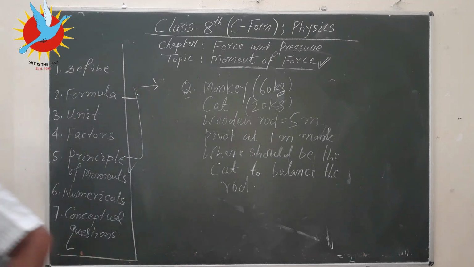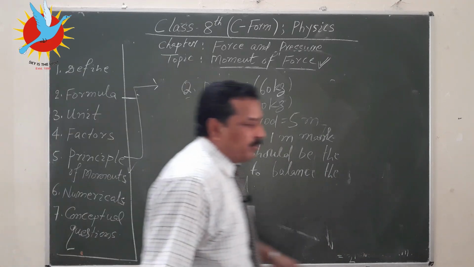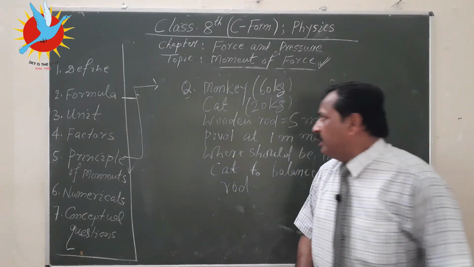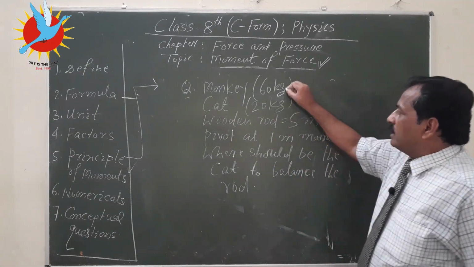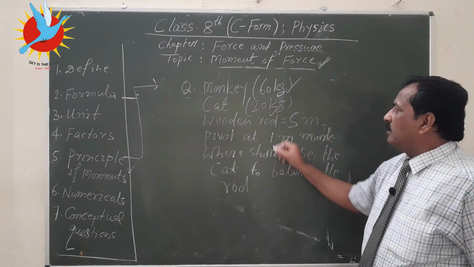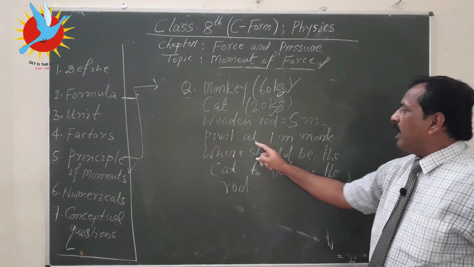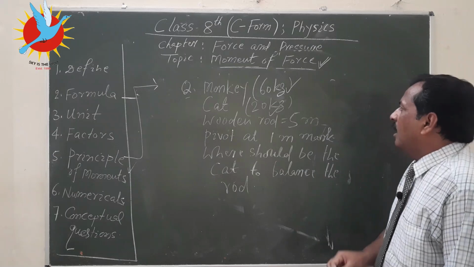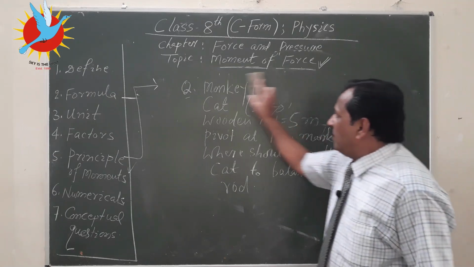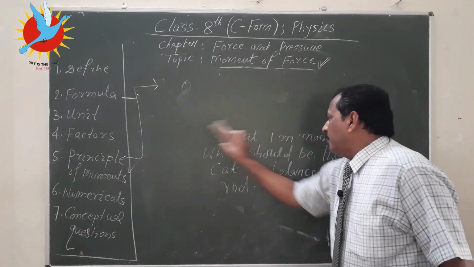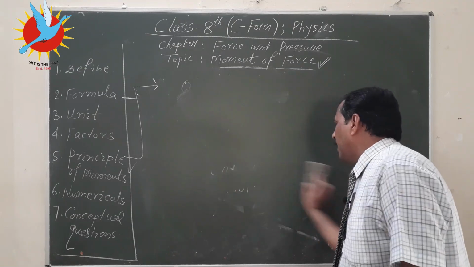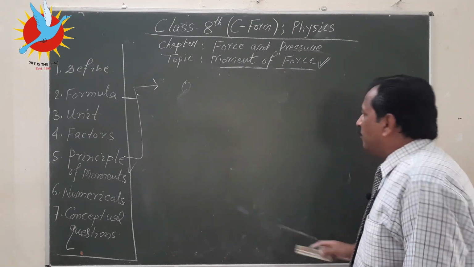The same old problem we took in the previous example. So, 60 kg monkey, 20 kg cat, wooden rod is 5 meter, pivot at the 1 meter mark. Let me draw a diagram for this question. Remember, the pivot is at the 1 meter mark from the monkey.